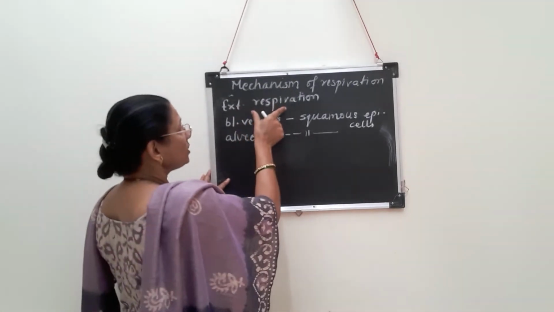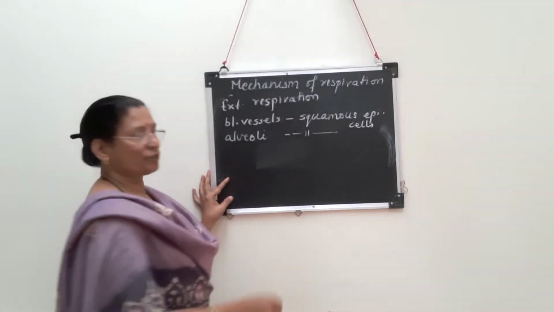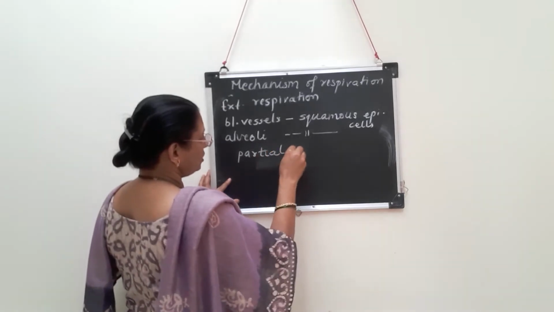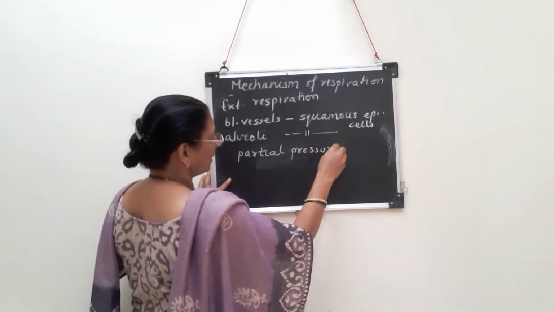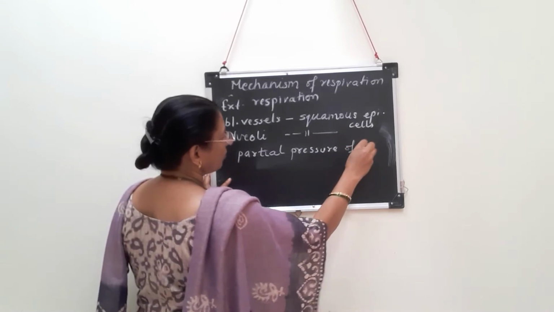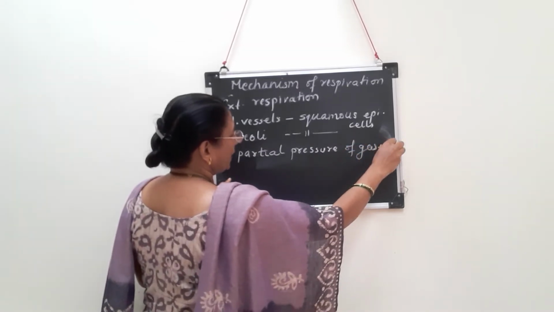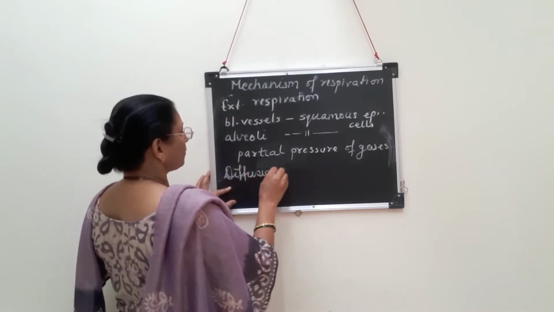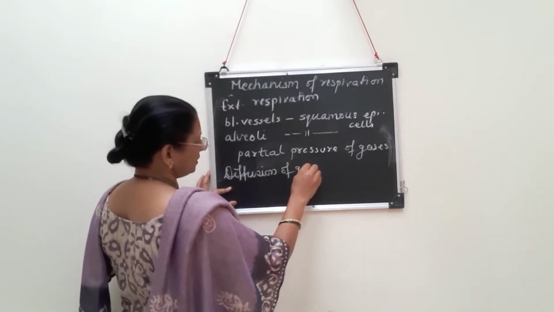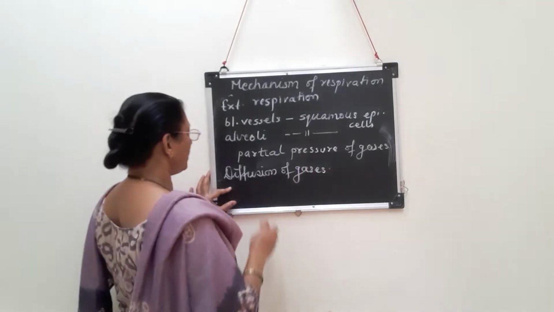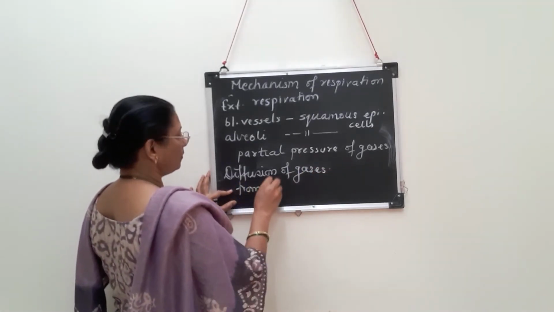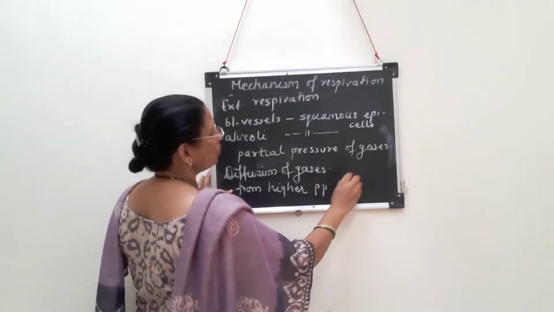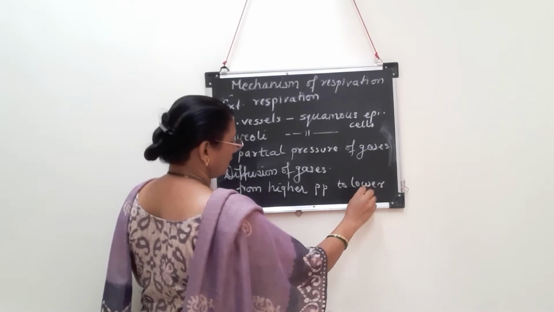This external respiration depends upon the partial pressure of oxygen and the partial pressure of carbon dioxide. So we can look at the partial pressure of gases. And in what way does diffusion of gases take place? Diffusion of gases always takes place from higher partial pressure to lower partial pressure.